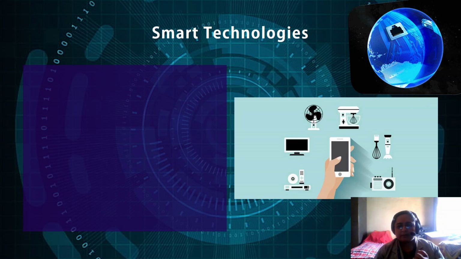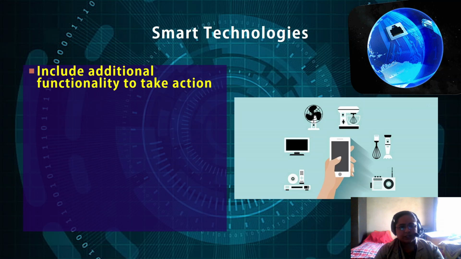Like you can have a smart TV, smart speaker, smart light, smart television, smart radio, smart kitchen appliances. Any such devices use smart technology and they can be operated by your voice command.